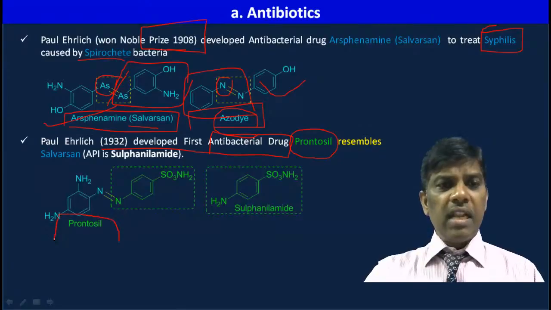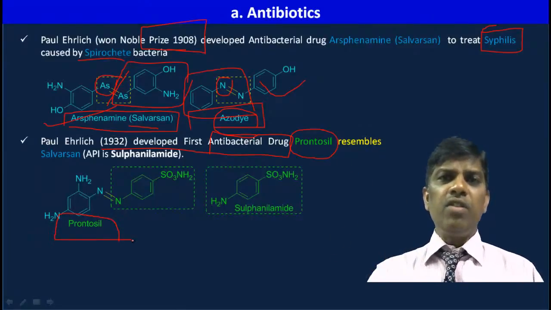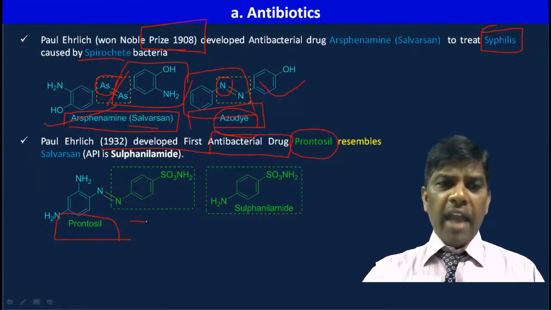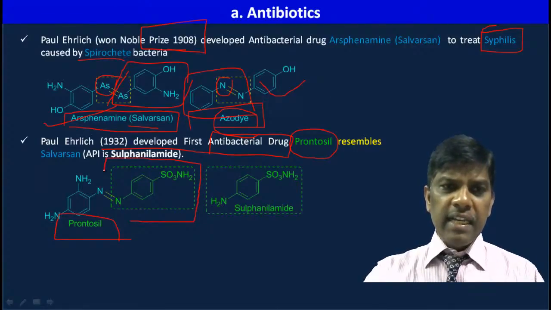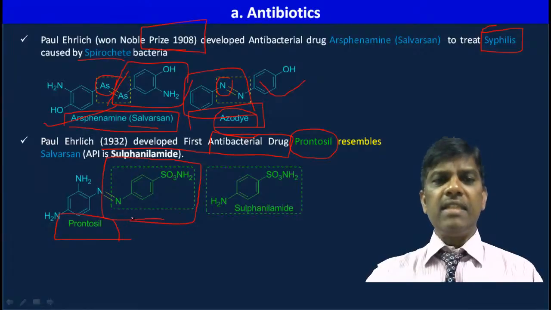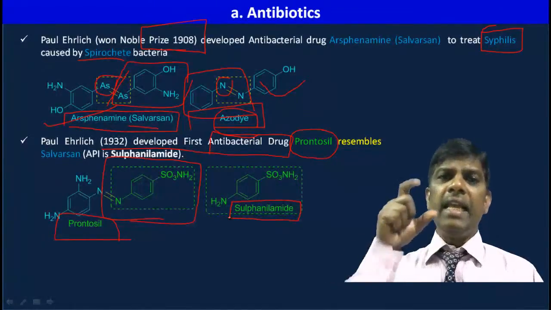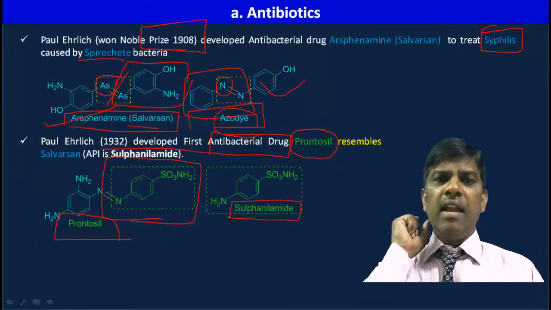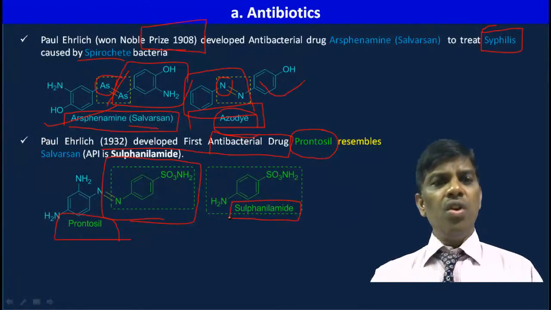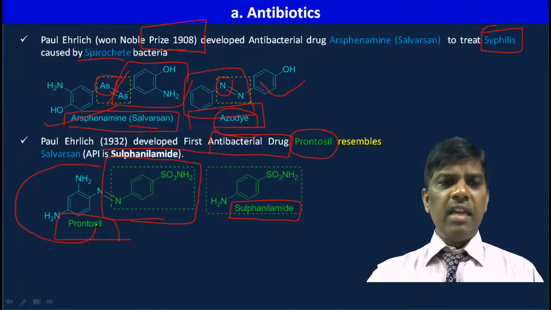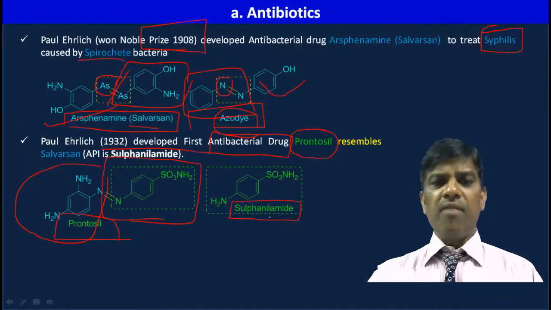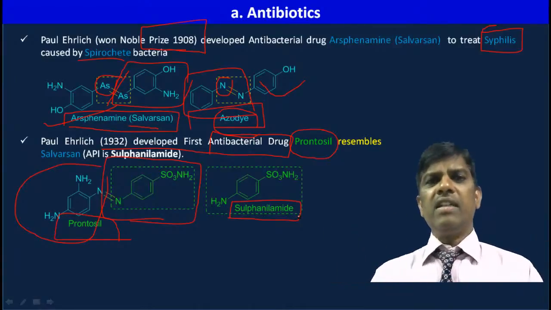When Prontosil is given into the body, the active pharmaceutical ingredient, the API, is this sulfonamide, sulfanilamide, which is found to be the active compound actually killing the bacteria and acting as an antibacterial drug. Whatever the structure here, just by giving sulfanilamide it acts as an antibiotic. Based on this structural elucidation, a number of sulfa drugs came into the market.